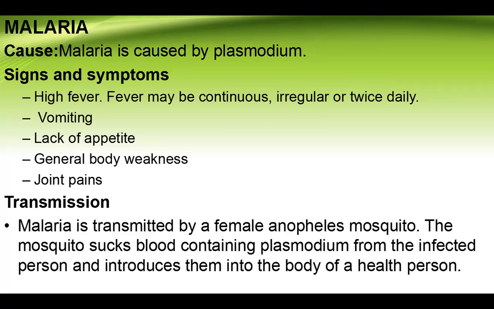Let's see the transmission. Malaria is transmitted by the female Anopheles mosquito, and the mosquito sucks blood containing Plasmodium from the infected person and introduces it into the body of a healthy person. Such a healthy person gets infected also.